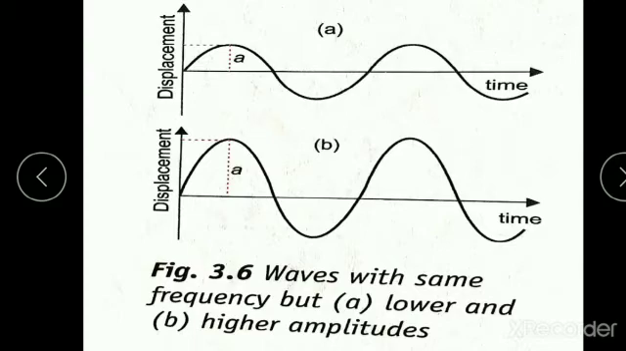Waves with the same frequency can have different amplitudes. You can see both are having the same frequency, but the amplitude of figure B is more; the height, that is the displacement of the particle from the mean position, is more compared to figure A. So the distance from here to here we call the amplitude. The amplitude is nothing but the maximum displacement of particles in a medium from the mean position.